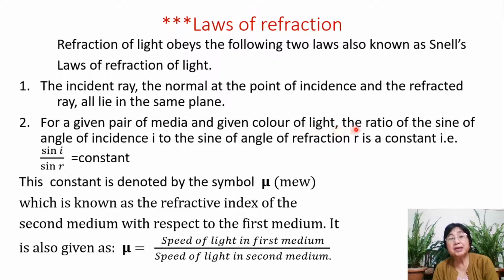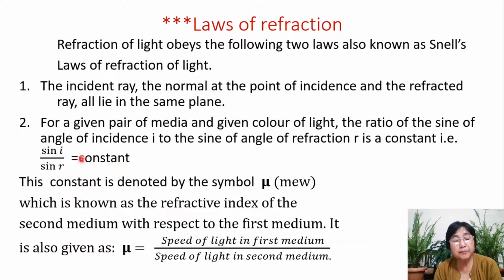Then we get this ratio, the ratio of the sine of angle of incidence, which is denoted by small i, to the sine of angle of refraction R is a constant. Which means if you take the ratio of sine I by sine R, that is equal to a constant.